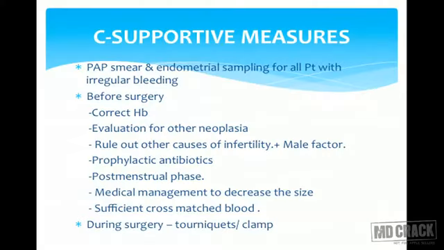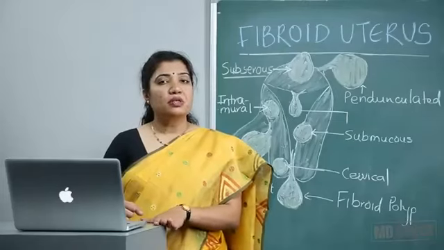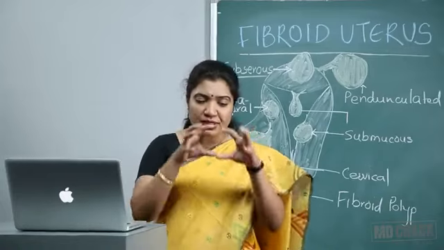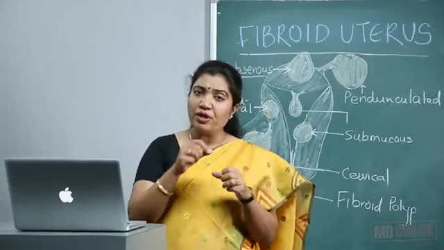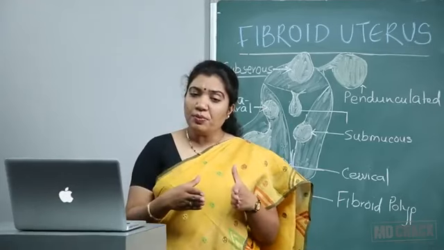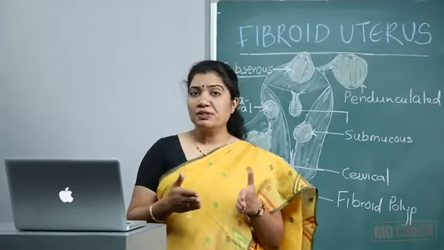Prophylactic antibiotics she should be on. Surgery should be planned only in the post-menstrual phase to decrease the blood loss. Medical management will help us to decrease the size of the tumor. There should be sufficient cross-matched blood available when we are posting the patient for myomectomy. And during surgery, we use either a tourniquet, or Victor Bonney's clamp, or vasopressor, because you all understand the uterus having fibroids, we are going to remove it. So we have to stop or decrease the blood flow going towards these myomas.